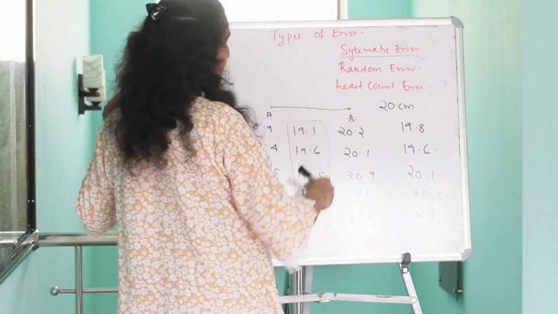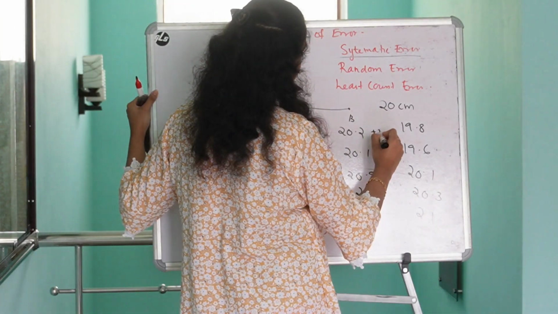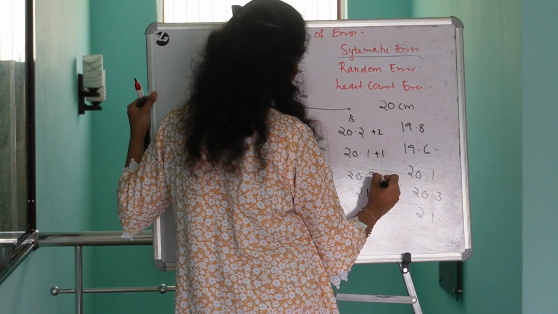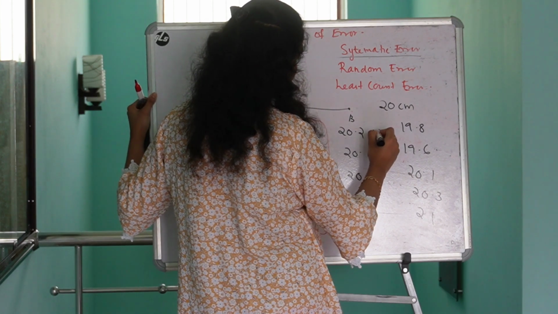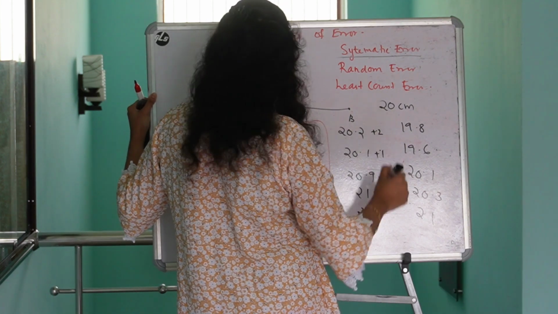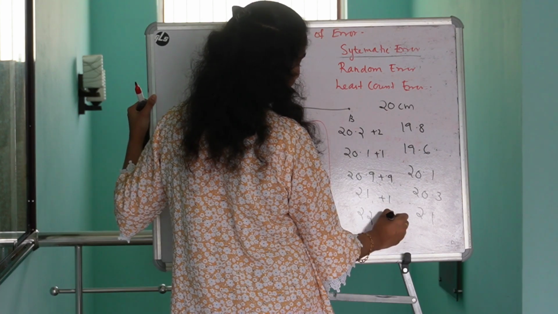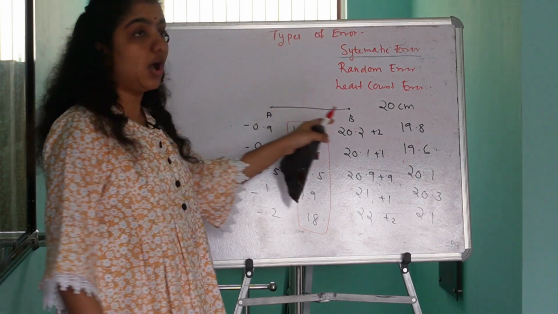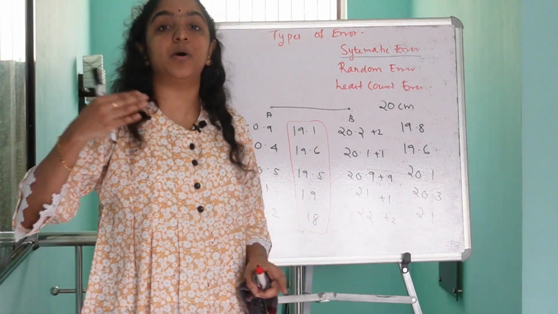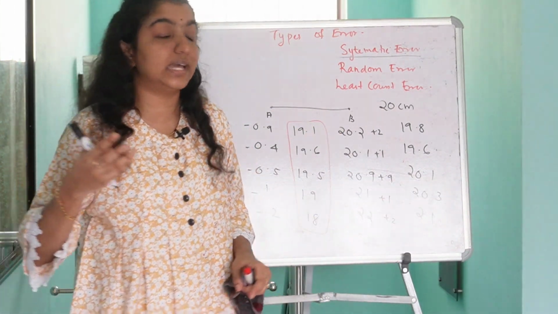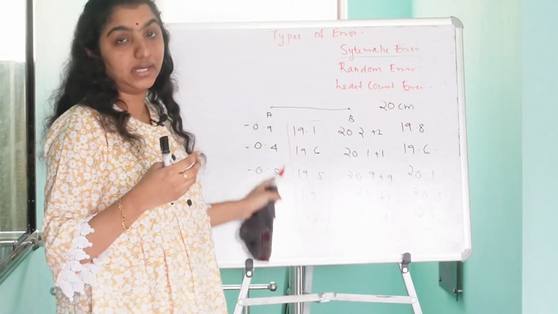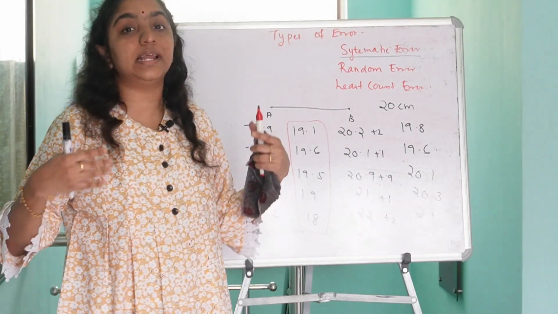Here in the second case, the errors are plus 0.2, plus 0.1, plus 0.9, plus 1, plus 2. Here in the second case, all the errors occurred are in positive direction, that is greater than 0. In the first case, all the errors occurred are in negative direction, that is less than 0.